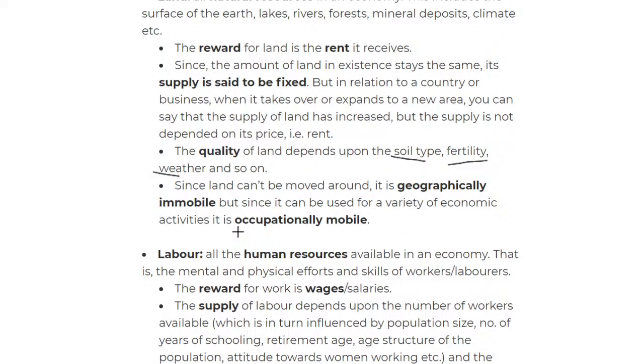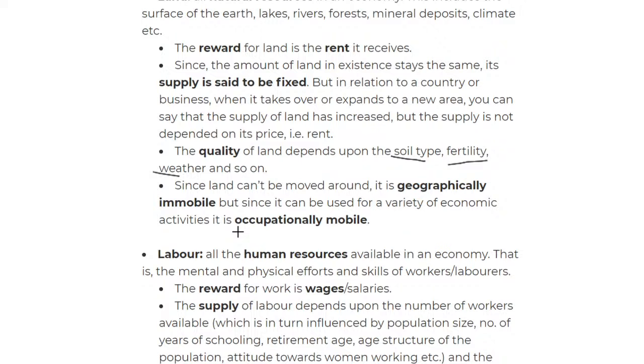Okay, what is mobility? Mobility is simply the ease of changing the use. That's what we call mobility. So mobility is the ease of changing the use and the location. Okay, that's the main word there, the ease of changing its use or location.